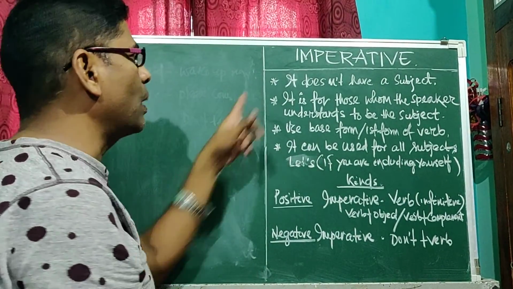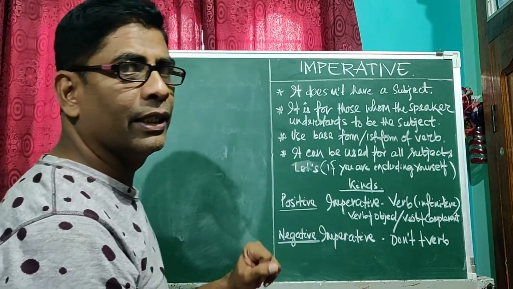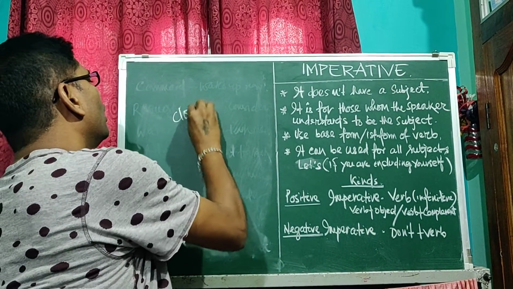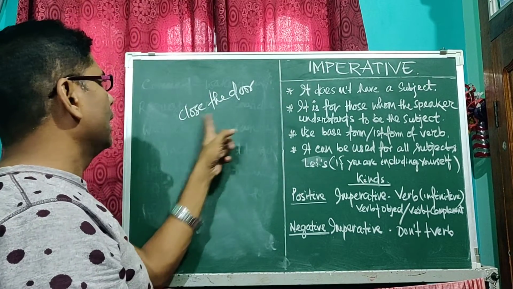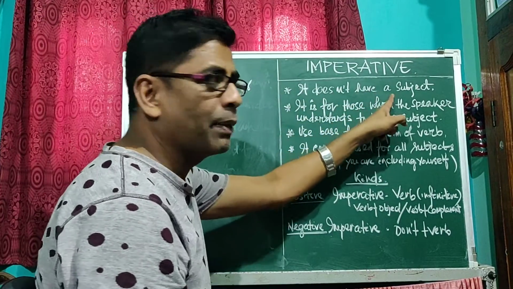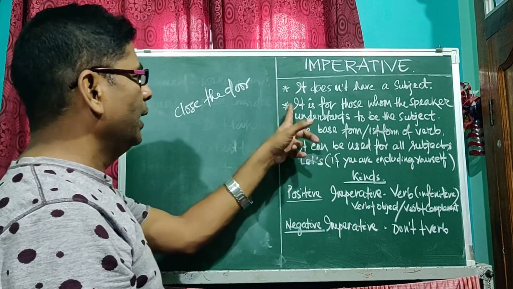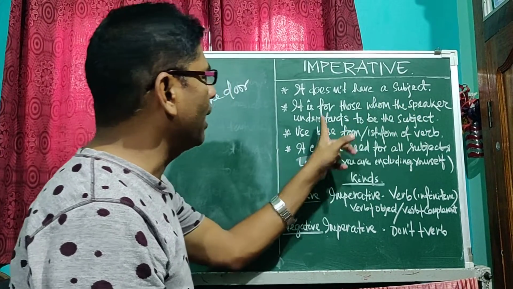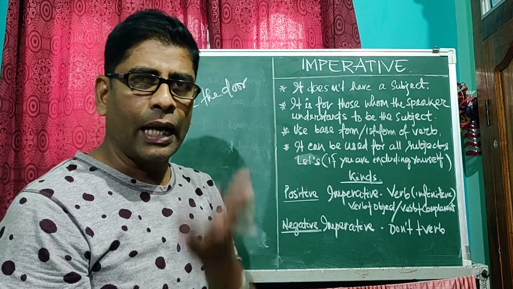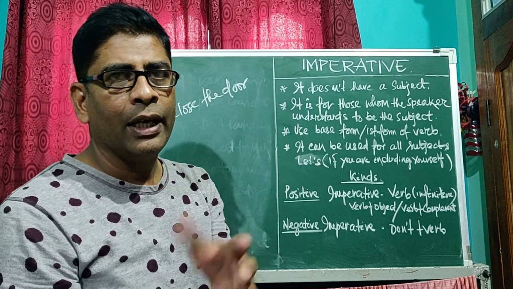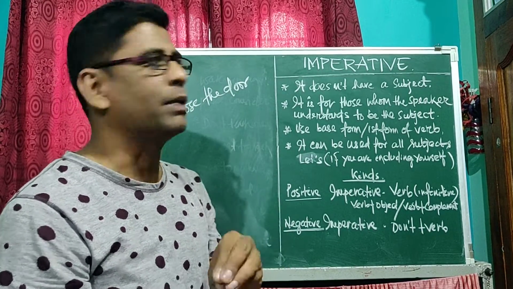Now we will discuss the features of the imperative sentence. First, it doesn't have a subject. Close the door. It is an example of an imperative sentence. It has no subject. In an imperative sentence, you cannot get a subject. Number 2, it is for those whom the speaker understands to be the subject. If I tell you, get up, then you will be the subject. Give me a pen, you will be the subject. So the subject is in a disguised manner.